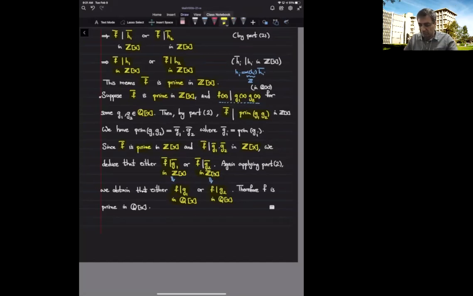So we started with the assumption that f divides g1 times g2, and we wanted to show that either f divides g1 or f divides g2 within the ring Q bracket x. Okay, so altogether we deduce that f is prime in Q bracket x, which finishes the proof of this proposition.